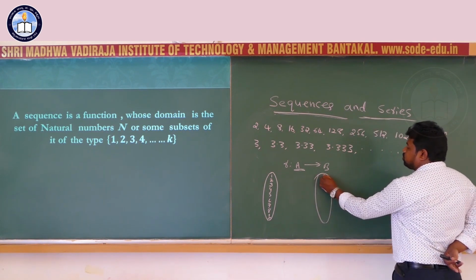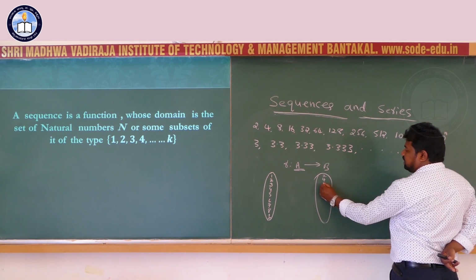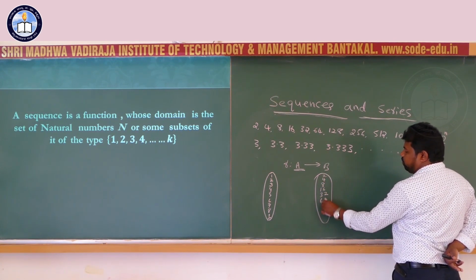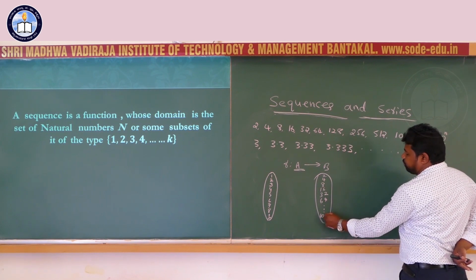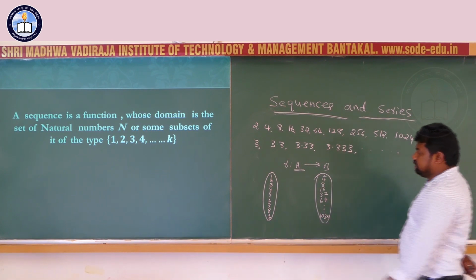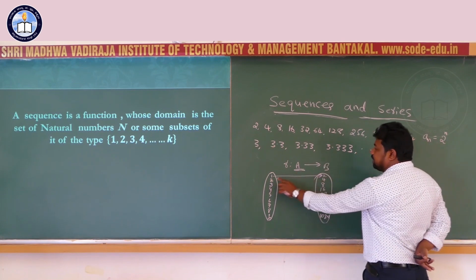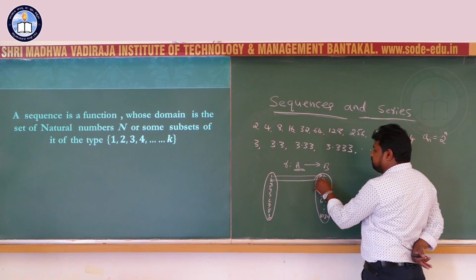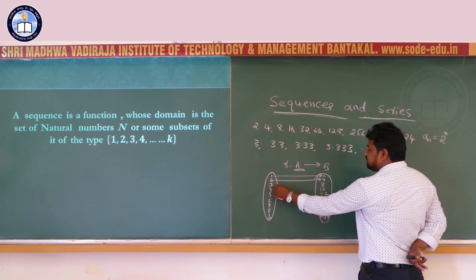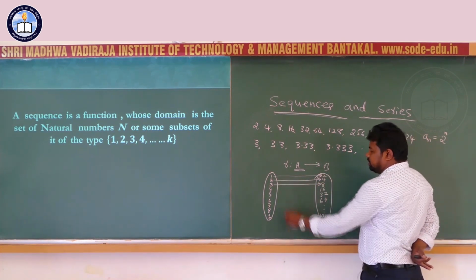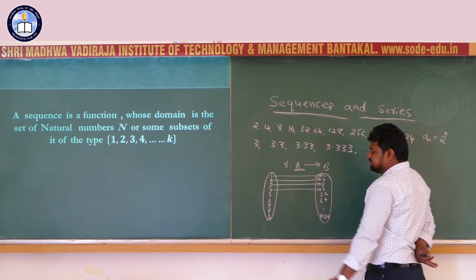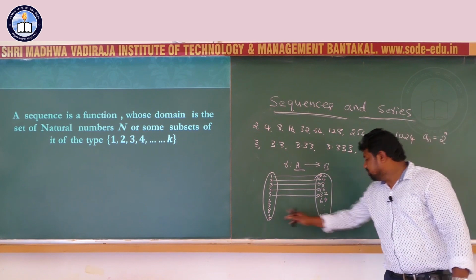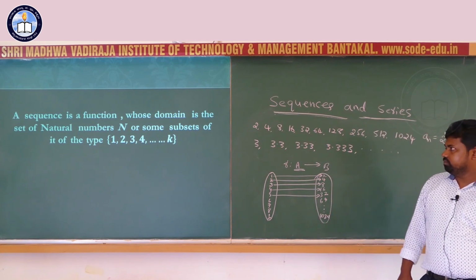Range 2, 4, 8, 16, 32, 64, up to 1024. 1 is related with 2 here. That means first term 2, second term 4, third term 8, fourth term 16, fifth term 32. Like that, 10th term 1024.